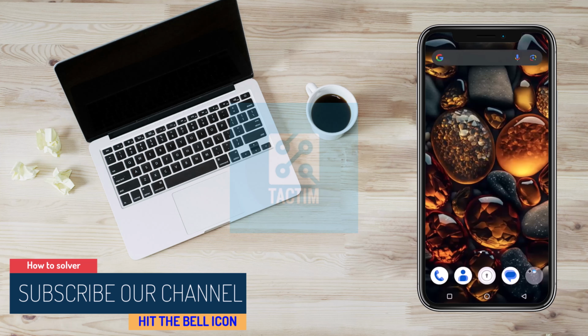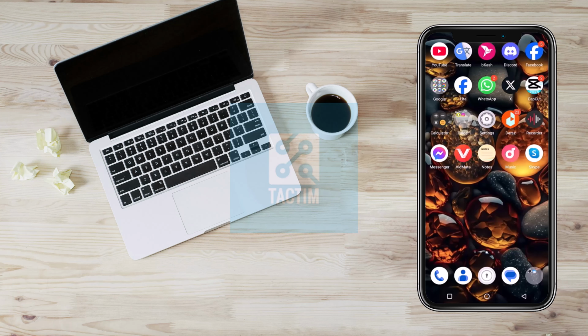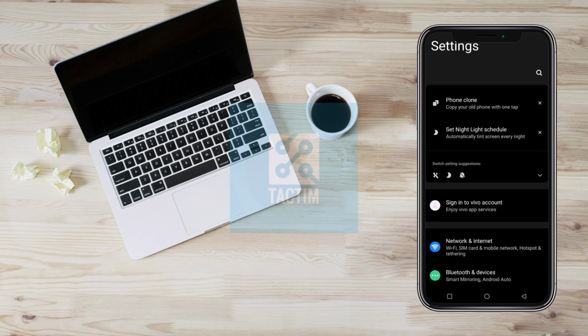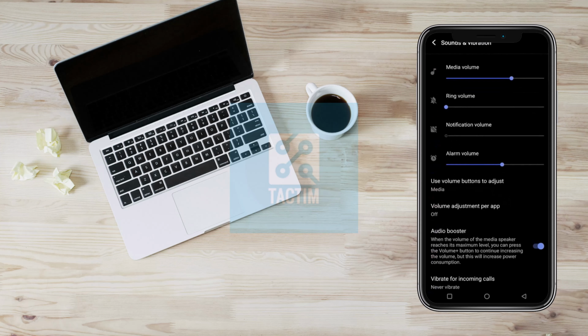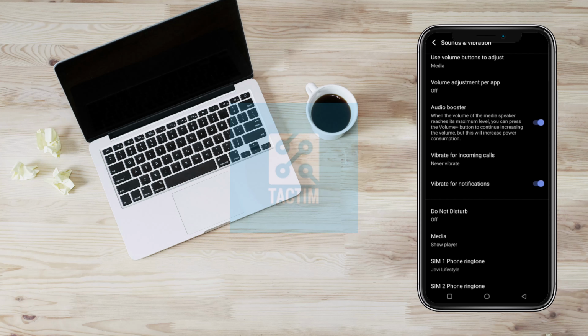So, let's get started. For this, you have to open your settings. Now scroll down and click on sounds and vibration. Now scroll down. Here you can see the option of do not disturb. Press on this.